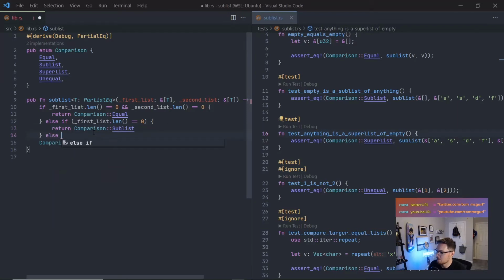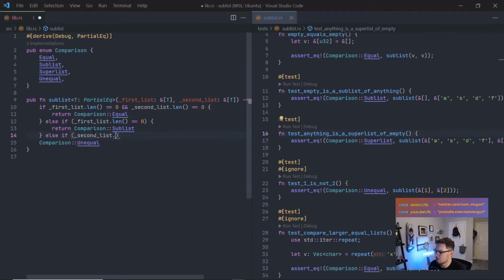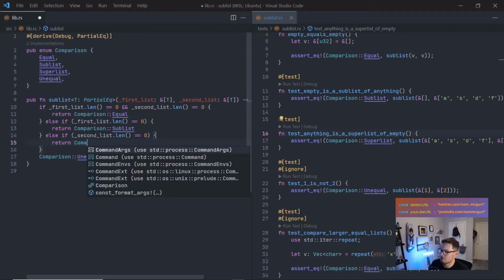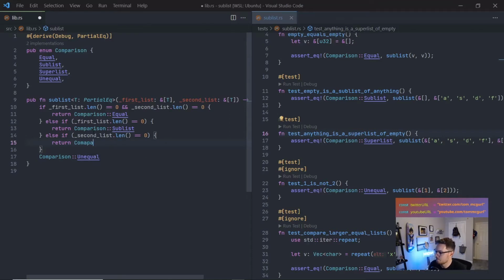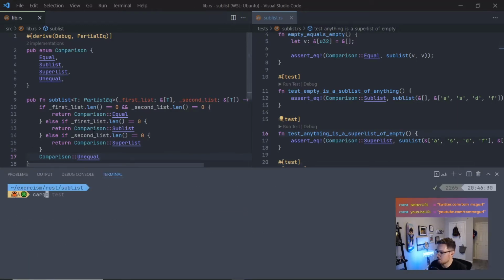Else if second list.len equals 0, then we're dealing with a superlist, because at this point we know that first list is greater than 0. Great. Oh, and it's just telling me again, get your parentheses out of here, clean that up. Otherwise, return unequal. So let's go ahead and clear this and run the tests.